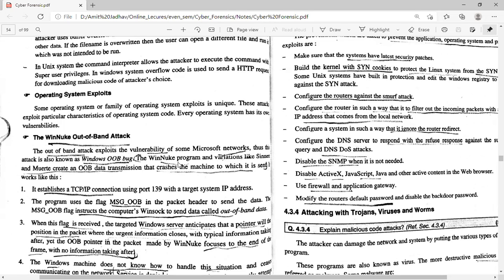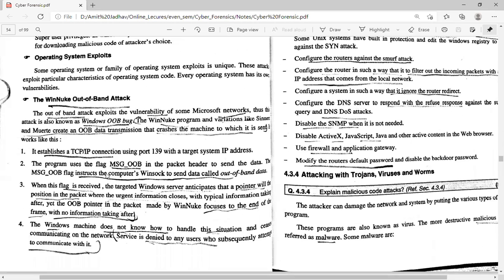The WinNuke program and variations like Sinners and Muter create OOB data transmissions that crash the machine to which they are sent. It works like this. It establishes a TCP connection using port 139 with the target IP address.